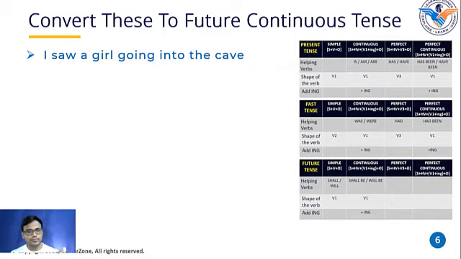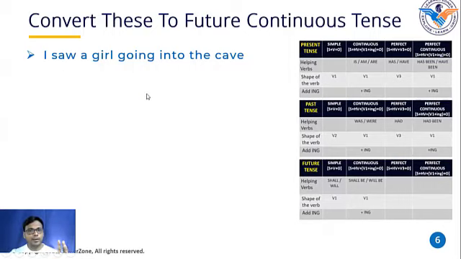Okay, I saw a girl going into the cave. That means going into the cave has happened earlier, and seeing has happened after that. So the main verb becomes the second work. Okay, I saw a girl. This becomes the main verb now.